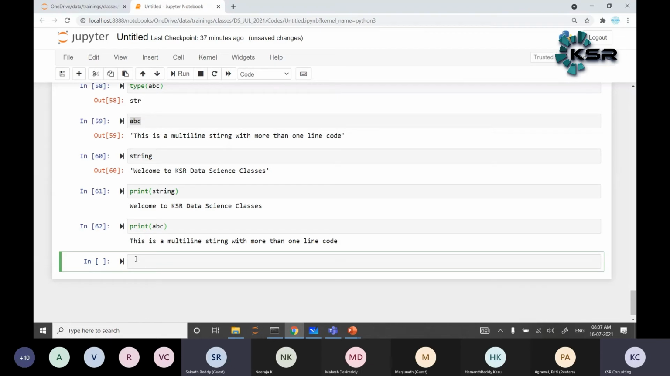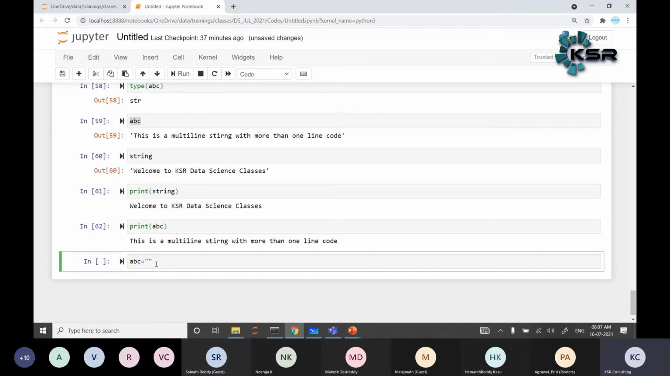In the assignment statement, ABC equals to the text, we have two components here: ABC and the text. What is the literal here? Literal is nothing but the value which you are passing to the variable.